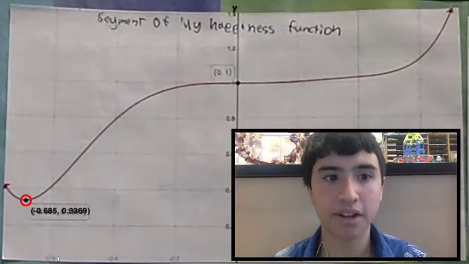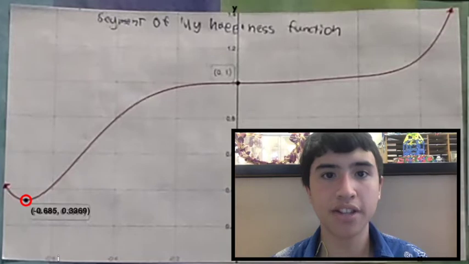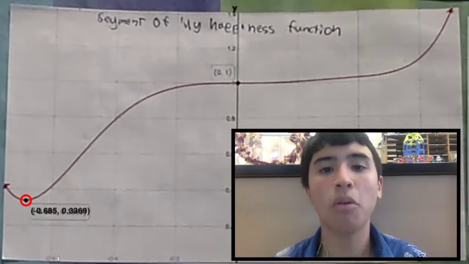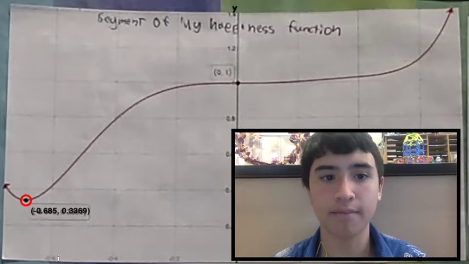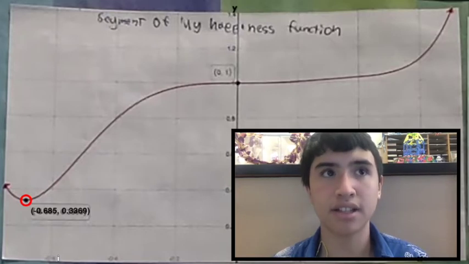Here's how I connect to my function. This function relates to my happiness when I first went into Kamehameha Schools, to what I hope I would finish off this year like. When I first went to Kamehameha Schools, I was the unhappiest I've ever been, because the work was hard and I didn't really have a good social life.